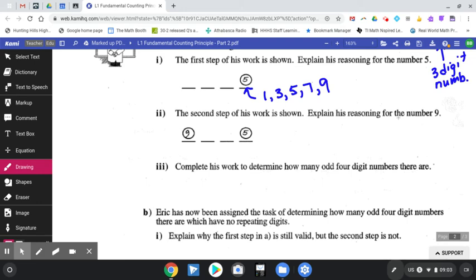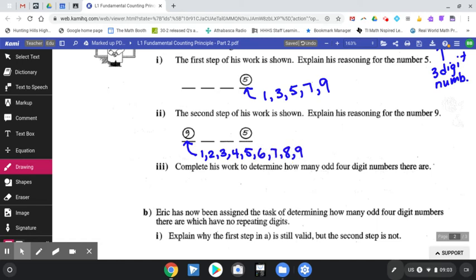The second step of his work is shown. Explain the reasoning for the number 9. So the first digit, again, it doesn't really come out and tell us, but there is a restriction on the first digit. It could be a 1, a 2, a 3, 4, 5, 6, 7, 8, 9.